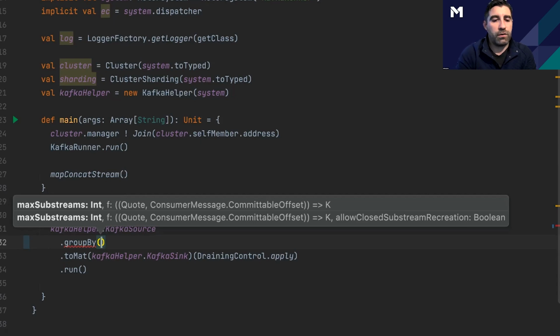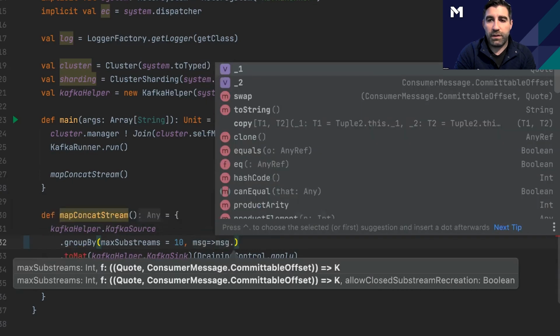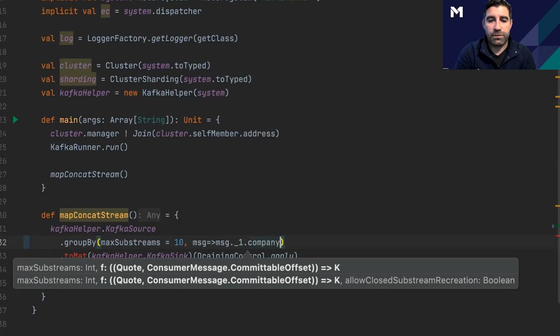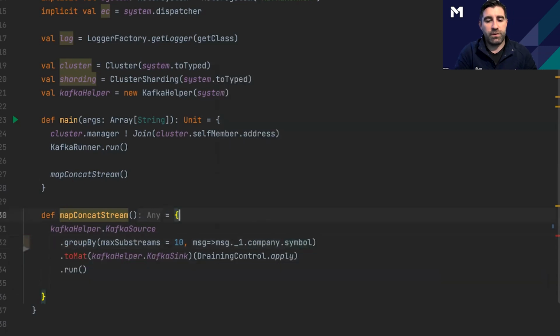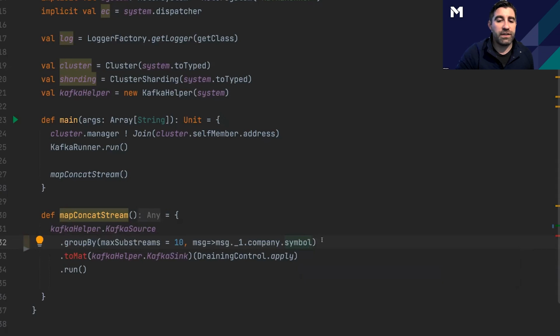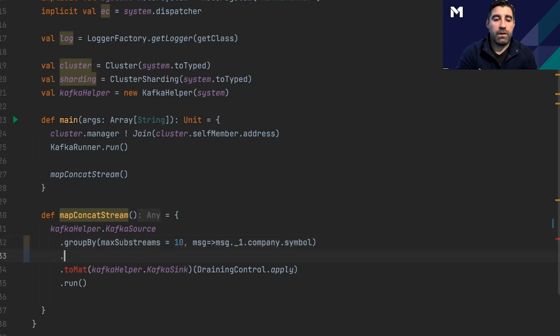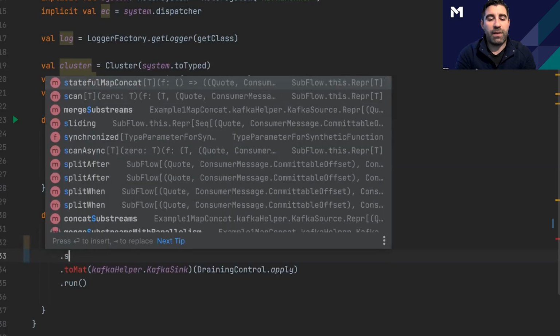And so with our group by, we need a max number of substreams, which we're just going to set to 10. And then we're going to set up our partition key. So we're going to go all the way down to this company symbol. So for Tesla, it's TSLA, I think. For Microsoft, MSFT. And so that's how we're actually going to partition this first data. So now with this, we've ended up with a substream representing each company that we're going to be working with. Next, we're going to actually implement this stateful Mapkincat that I was talking about.